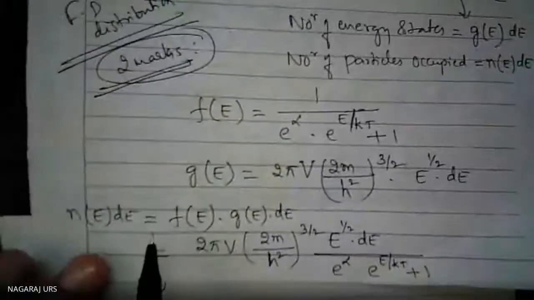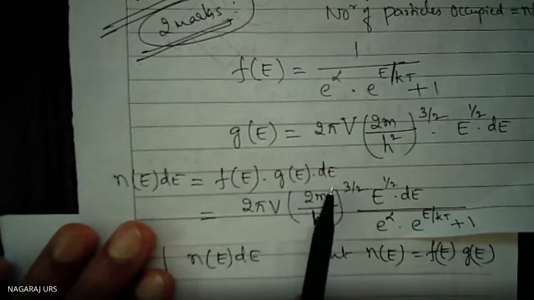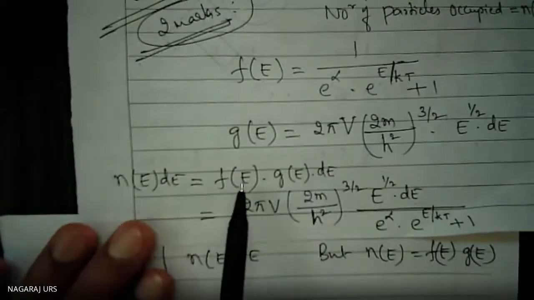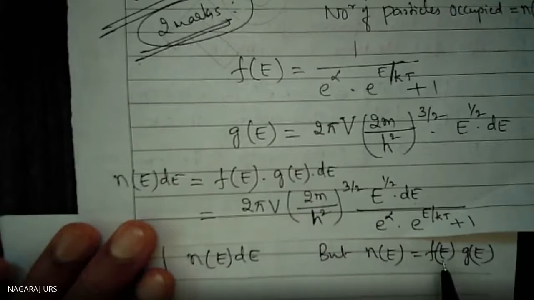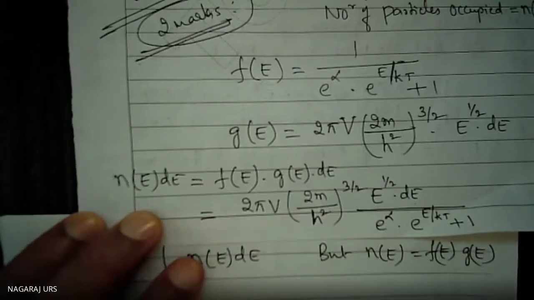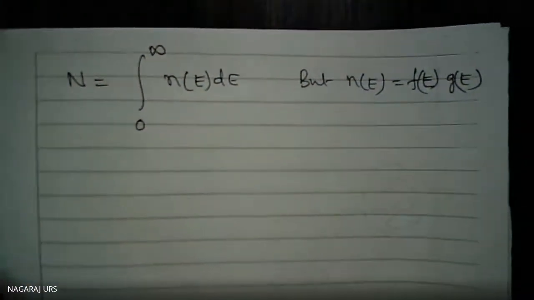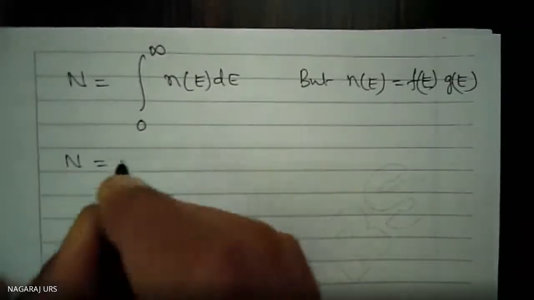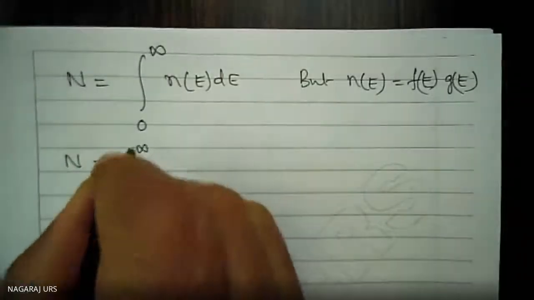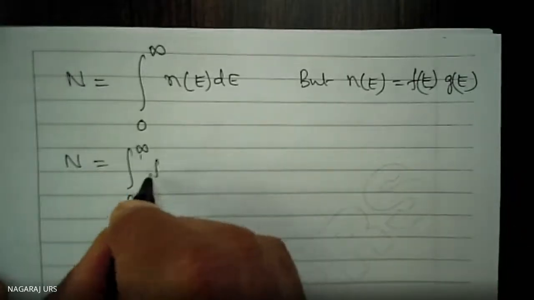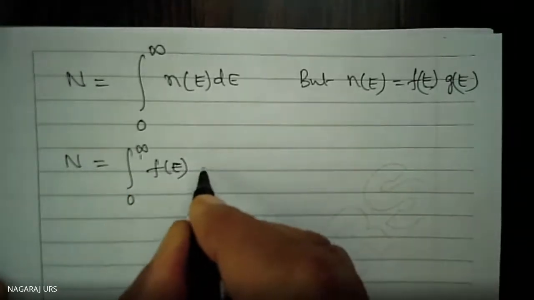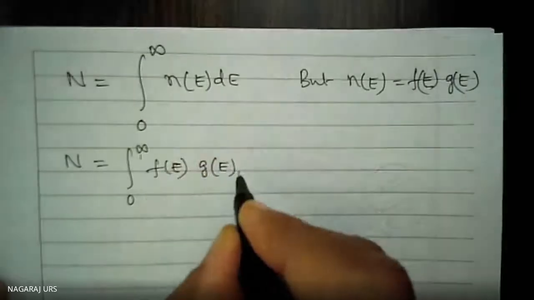Where I have written N(E)dE is equal to F(E)g(E)dE, dE is present on both sides, so N(E) is equal to F(E)g(E). Therefore, substitute this value here. Therefore, N is equal to integration from 0 to infinity of F(E)g(E)dE as it is.